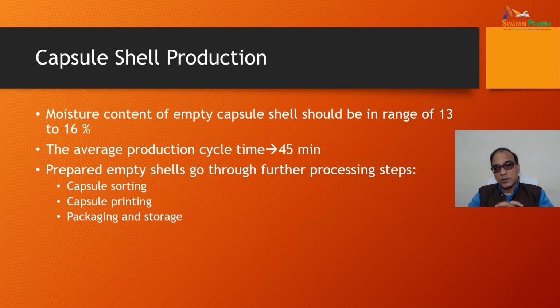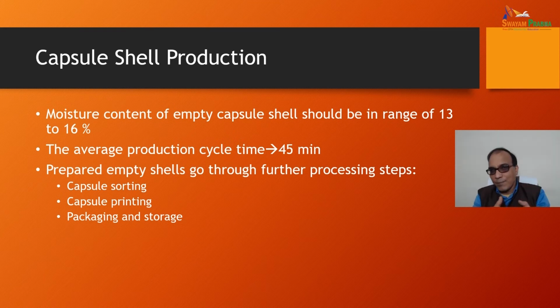Prepared empty shells then go through further processing steps like capsule shortening, capsule printing, then packaging and storage. We can understand that overall capsule production is divided into two major components, in which in the first step the capsule shells are produced and second the capsules are filled. So in general, in pharma manufacturing, those who are actually preparing the capsules as a dosage form, filling them, are not actually producing the capsule shells. Capsule shell producing units are different.